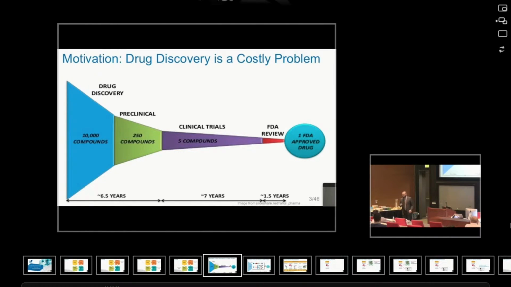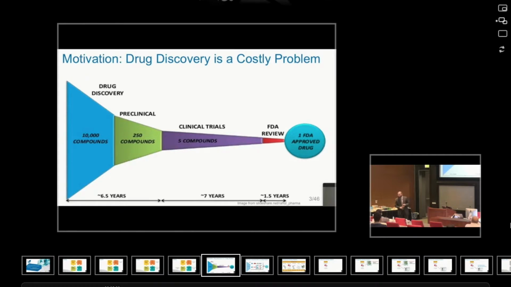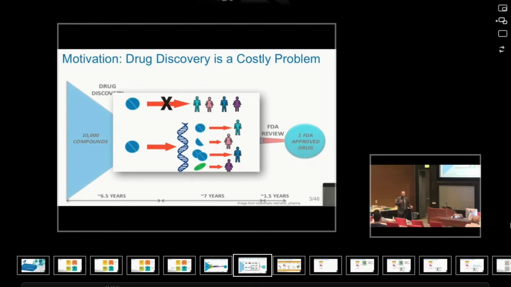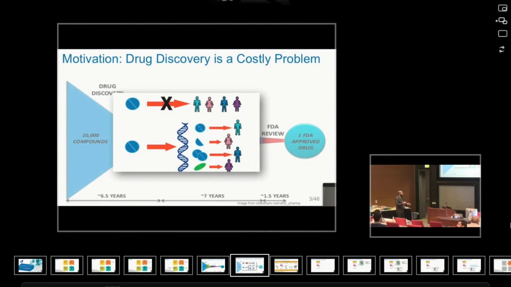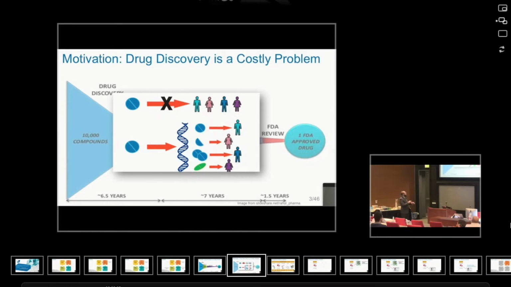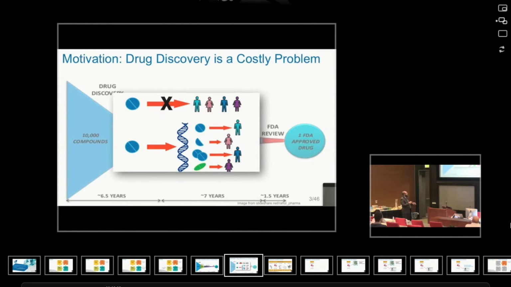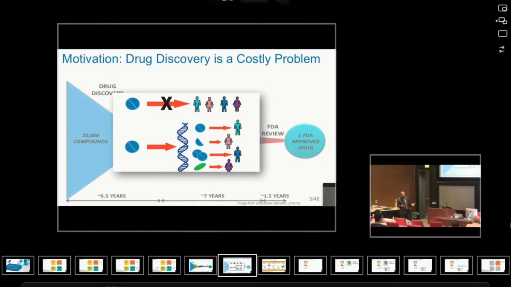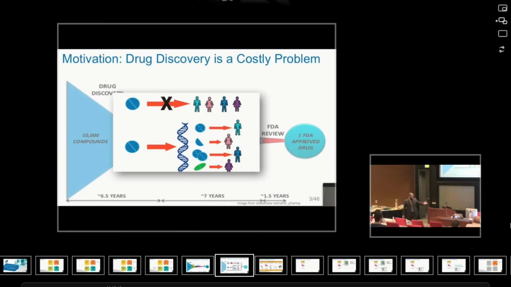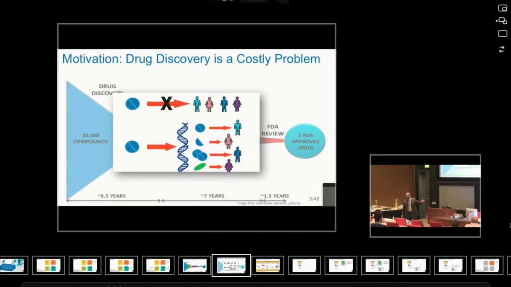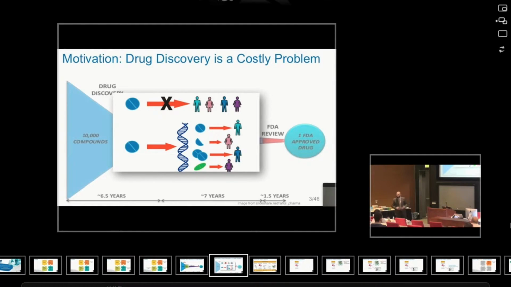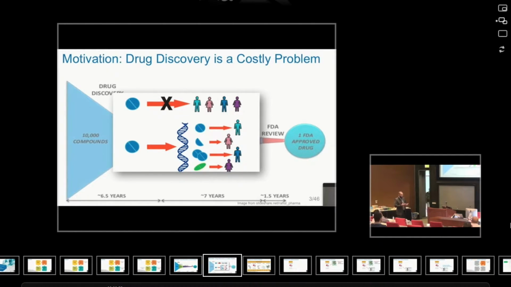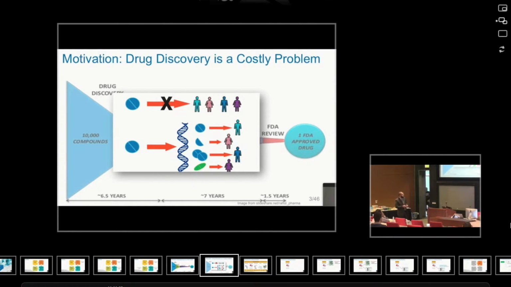Now, unless we can make this process much cheaper and faster, we cannot talk about what's promoted nowadays as personalized medicine. So in the future, we will hopefully have personalized medicine, which means that instead of having a single medicine for a whole group of people, we'll have a medicine based on the molecular profile. Some of the advantages would be that, as you see in the front view, we would have fewer medicines. This is part of the medicines that I have at home. So we maybe can avoid this number of medicines if we are really targeting patients based on their profile, and maybe we have a more efficient treatment.